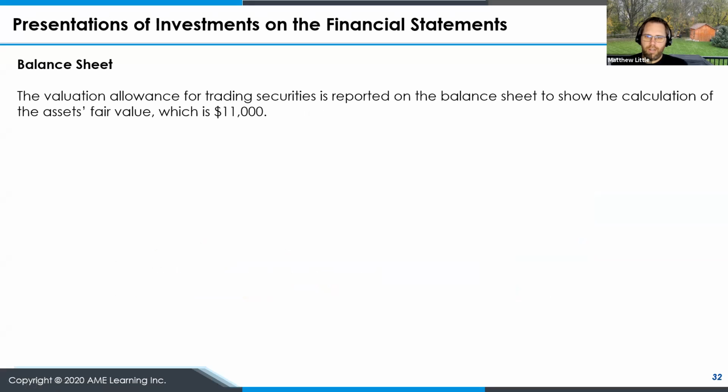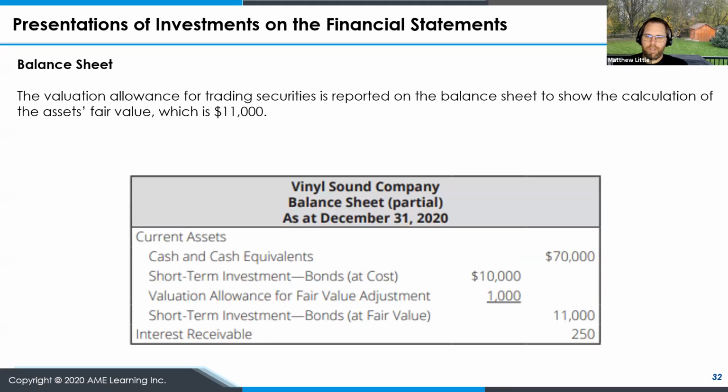For the balance sheet, the valuation adjustment needs to be reported on the balance sheet. So you'll see, as this partial balance sheet is on screen, we have our cash and cash equivalents, whatever it is, in this case $70,000. We have our short-term investment in bonds at cost being $10,000, and then we have a valuation allowance to record of $1,000. So our short-term investment in bonds at fair value is actually $11,000, as you can see on our balance sheet.